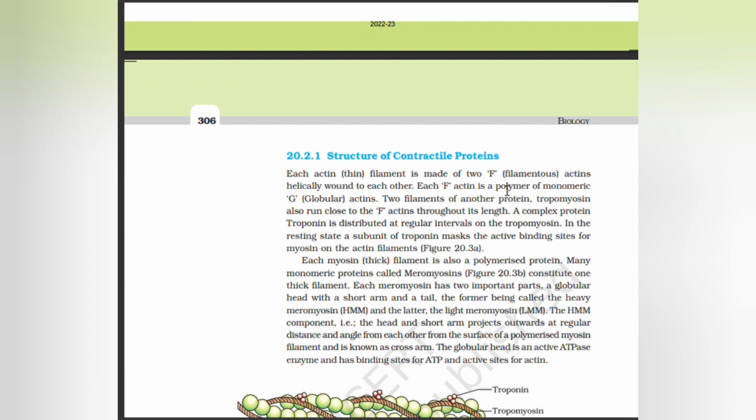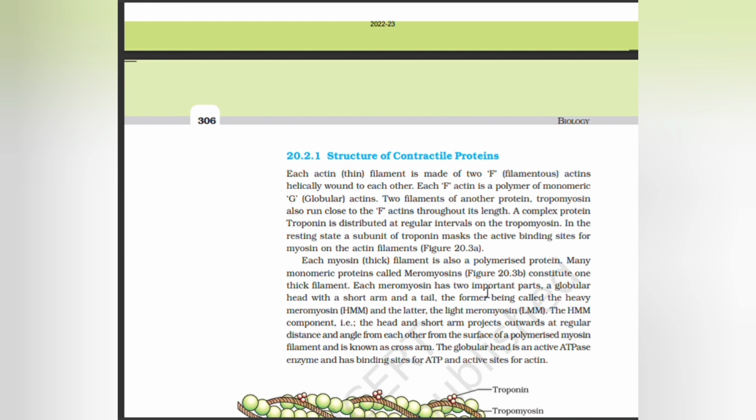Structure of contractile proteins. Each actin filament is made up of two F-actins helically wound around each other. Each F-actin is a polymer of monomeric G-actin. Two filaments of another protein, tropomyosin, also run close to the F-actin throughout its length. A complex protein, troponin, is distributed at regular intervals on the tropomyosin. In the resting state, a subunit of troponin masks the active binding sites for myosin on the actin filaments.